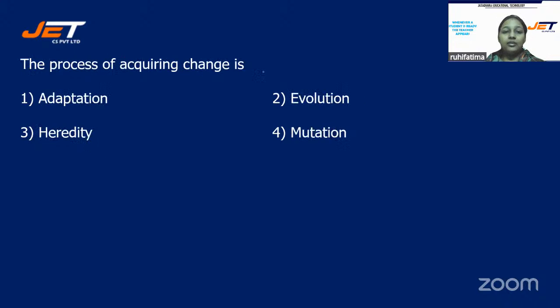Well done. Next question. The process of acquiring change is, and your options are number one, adaptation, option number two, evolution, option number three, heredity, or option number four, mutation? The process of acquiring change is adaptation, evolution, heredity, or mutation.